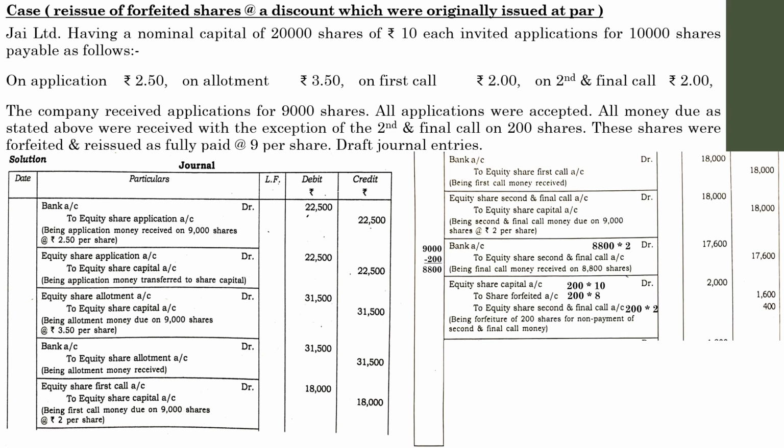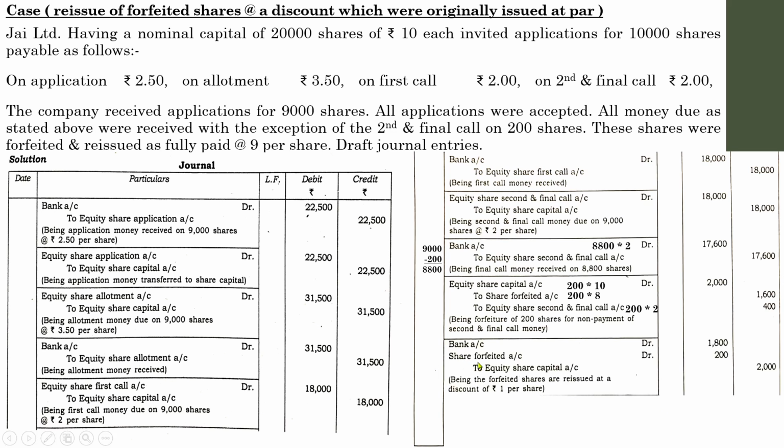Next, once you pass the forfeiture, the company is going to reissue. In this question there is a reissue, so you have to pass the journal entries for the reissue. And the reissue is bank account debit, share forfeiture account debit, to equity share capital. Bank account means here these shares were reissued, not issued, reissued as fully paid at 9 per share.